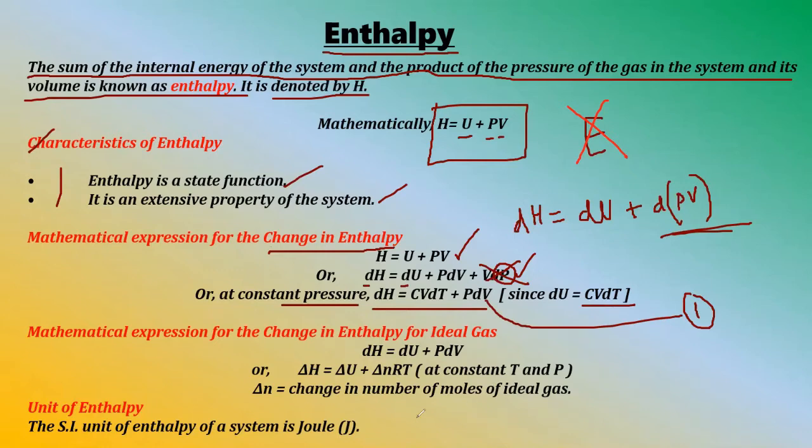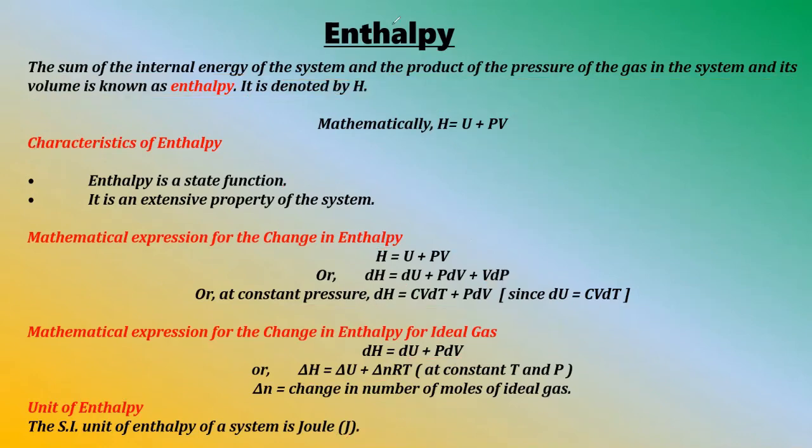Again, we have the mathematical expression for change in enthalpy for an ideal gas. So dH is equal to dU plus PdV. We are starting from here only. Again, delta H equals delta U plus delta nRT. Why? Just try to remember, PV equals nRT, so PdV is equal to delta nRT, or you can say P delta V is equal to delta nRT, right? Here n is the change in number of moles of the ideal gas. And the SI unit of enthalpy is nothing but joule. So we have seen multiple things regarding enthalpy in this slide. Let us go to the next slide.